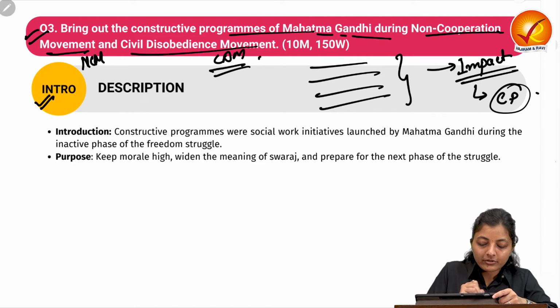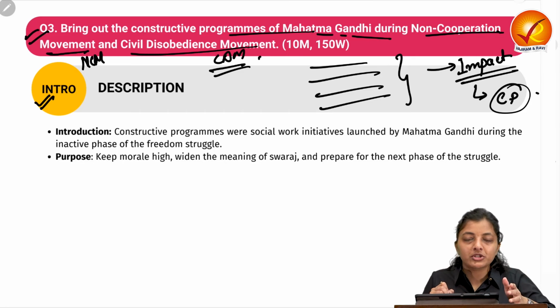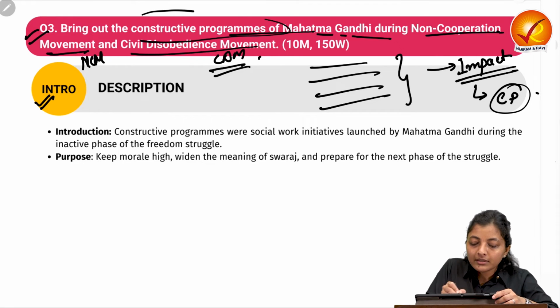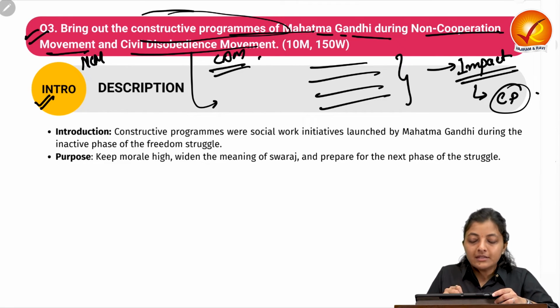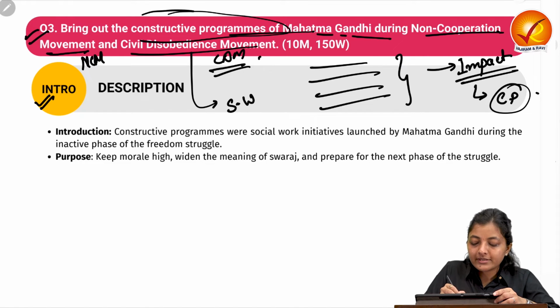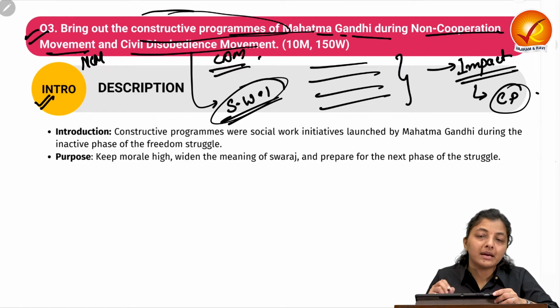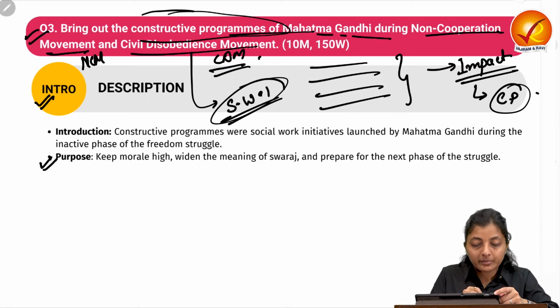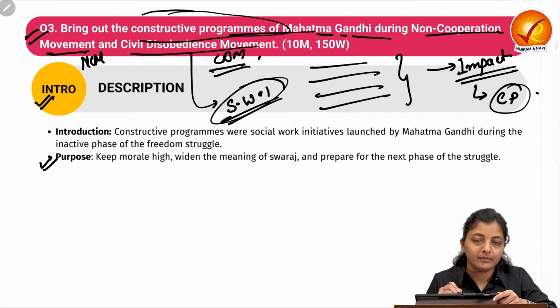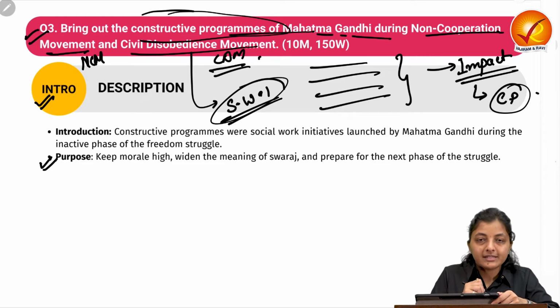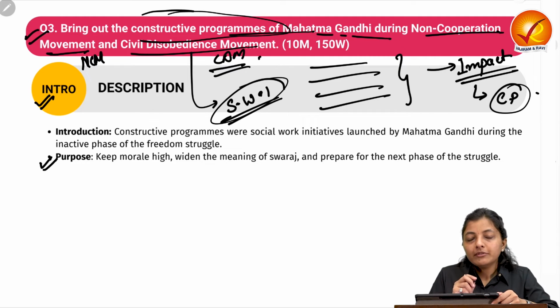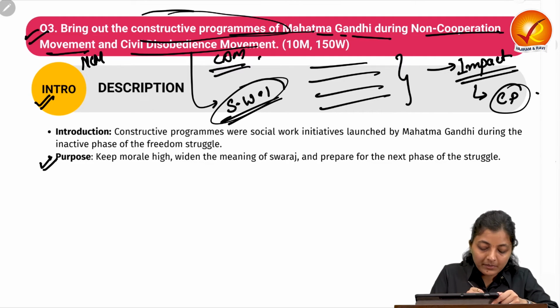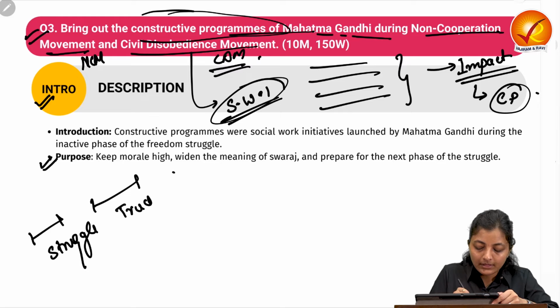So starting with the introduction, you can write the description of what the constructive programs were. These are the social work initiatives led by Mahatma Gandhi. You can also write some aim, for what purpose they came up during Mahatma Gandhi's period. For this you must understand that Mahatma Gandhi's strategy was struggle, truce, then struggle.